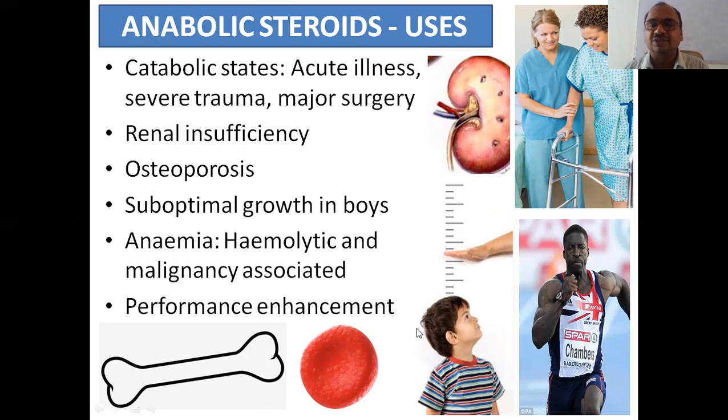See, this boy's growth is suboptimal, below the normal. This is a normal height. Actually, he has to grow, but here it is suboptimal. 2 inches is less. If he wants to grow, then we can give such types of anabolic steroids, because muscles will grow, bones will grow, everything.